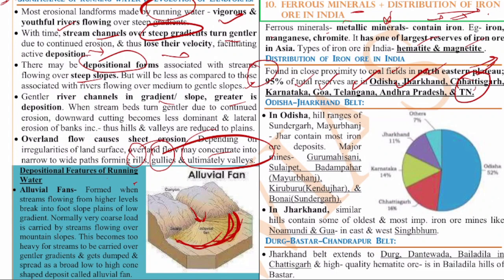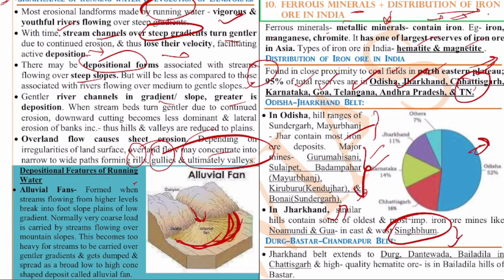If you see the Odisha-Jharkhand belt, in Odisha, the hill ranges of Sundargarh and Mayurbhanj contain the most iron ore deposits. Major mines, if you see, are Gurumahisani, Sulaipet, Badampahar, Kiriburu and Bonai. So these are the major iron ore reserves in Odisha. In Jharkhand, they contain some of the oldest and most important mines like Noamundi and Gua in West Singhbhum. These are very important. So remember, a couple of important belts in Odisha and a couple of them in Jharkhand.